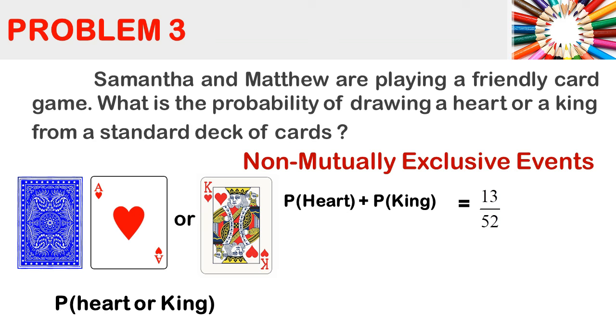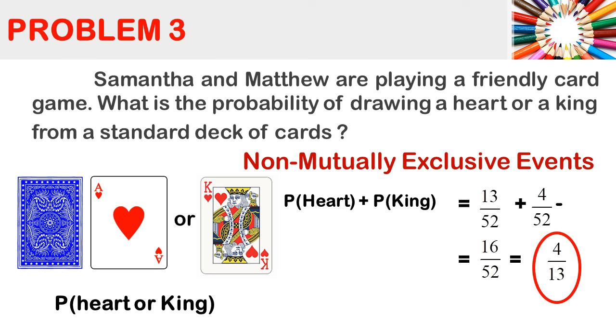So in this example, we have 13 over 52 because we have 13 heart cards. And then we have 4 over 52 since we have 4 king cards. Now less the intersection, which is 1 over 52. So you add the numerators, 13 plus 4 is 17, minus 1 is 16. So 16 over 52. Now divide both your numerator and denominator to simplify. So we have 4 over 13. And that's the probability.